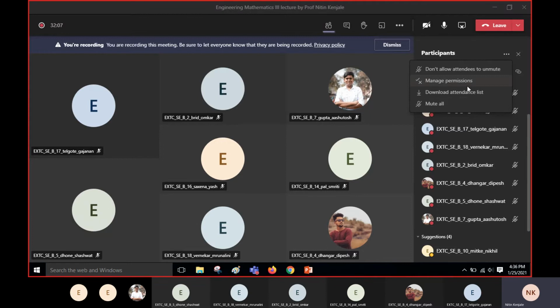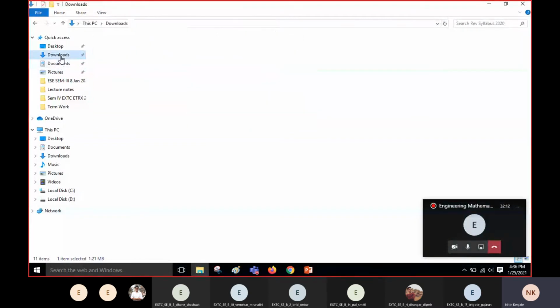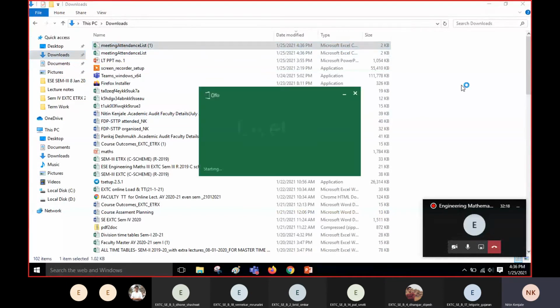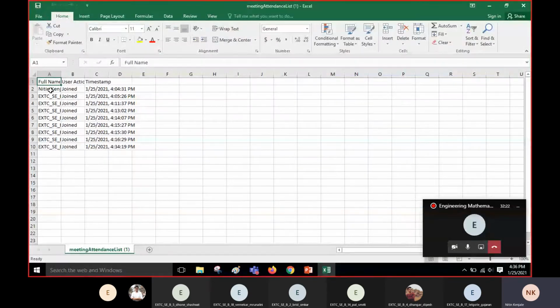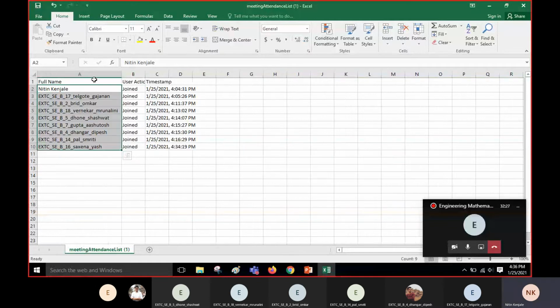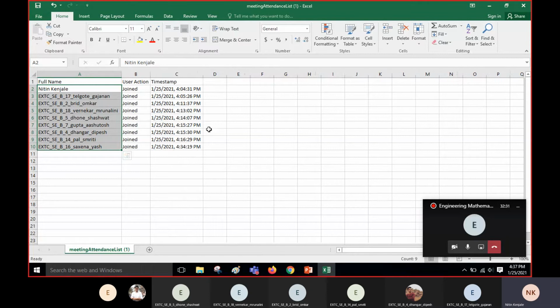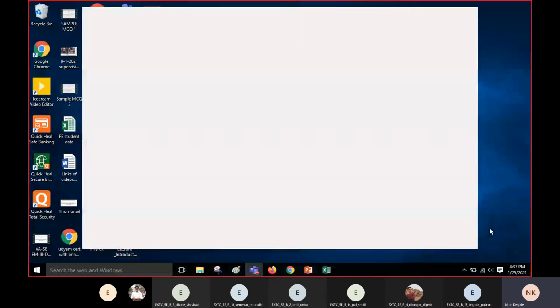Understood? I hope it will appear somewhere here by this time in the downloads section. You can see that this meeting list is downloaded at 4:36 p.m. When I double click it, it will open. You can see right now how many people are there, including me. There are only 10 people. So this is how your attendance is calculated. How many times you get in or get out is also counted over here. Well, that was about MS Teams.